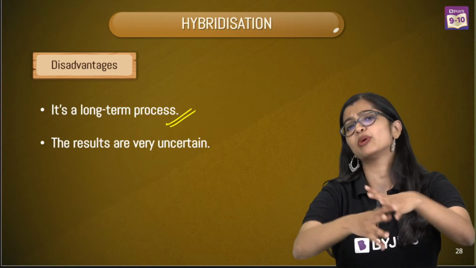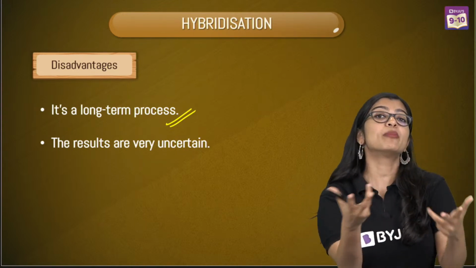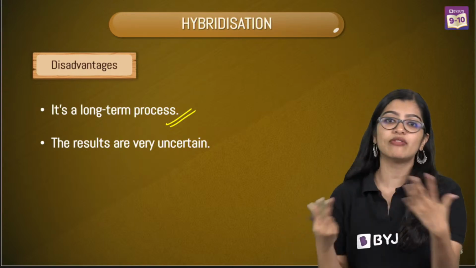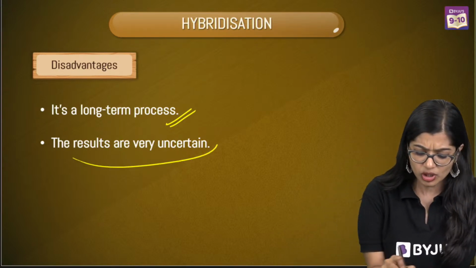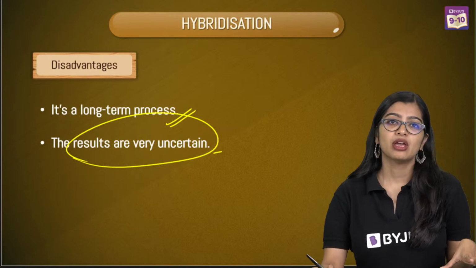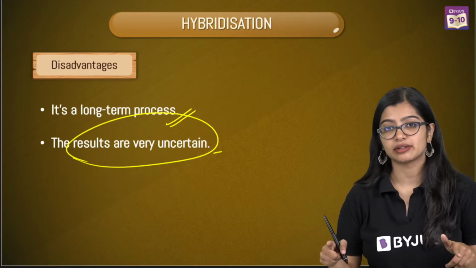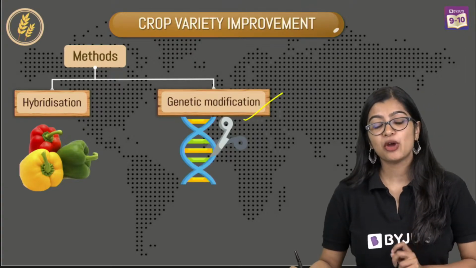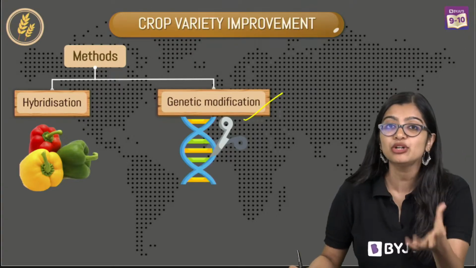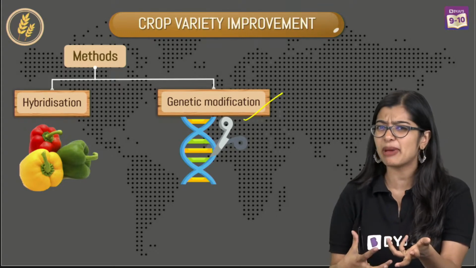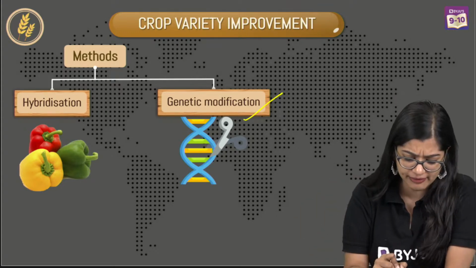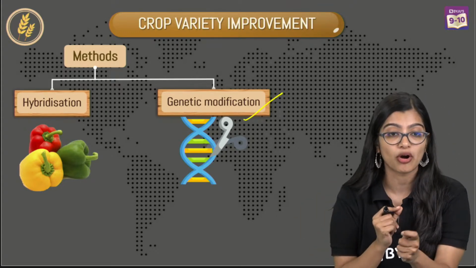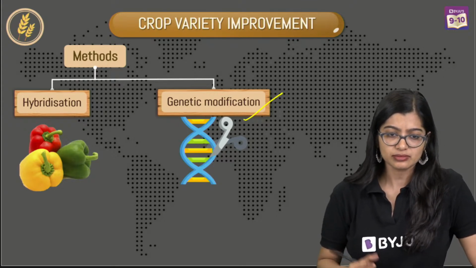It may or may not happen, or I might end up getting two very different things. So the results are very uncertain. So what if I want something which is certain? That is when we go to the next one, genetic modification, where in the lab we carry out certain experiments, or treat it in such a way that I am able to modify it.